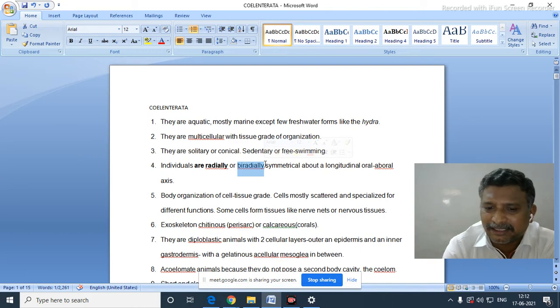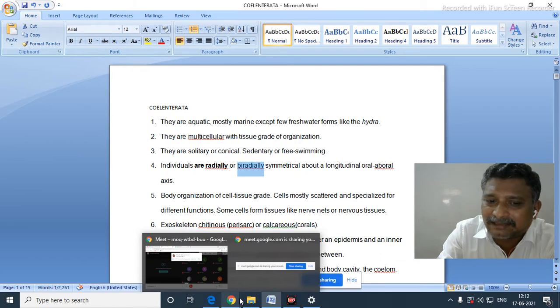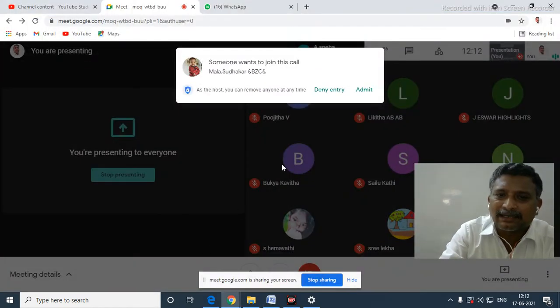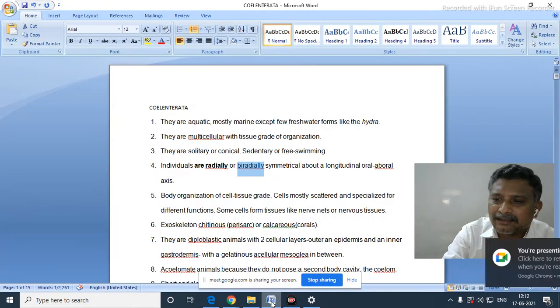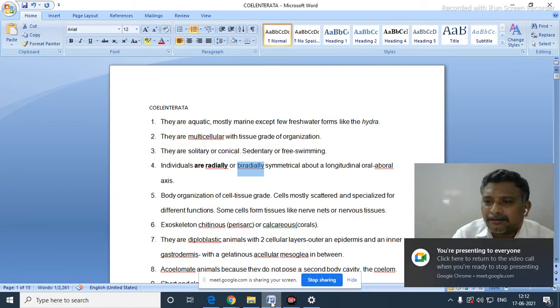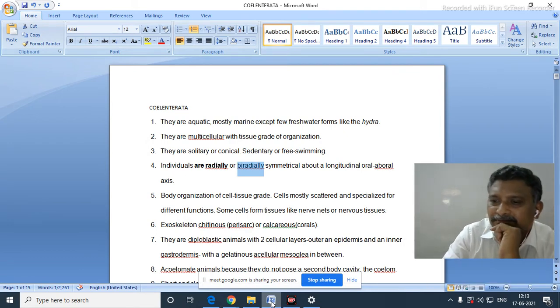In radial symmetry, all organs are concentrated around the mouth. The mouth end is known as the oral surface, and the other end is known as the aboral surface.